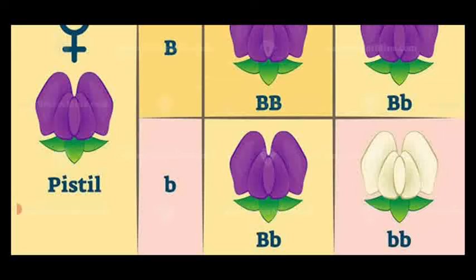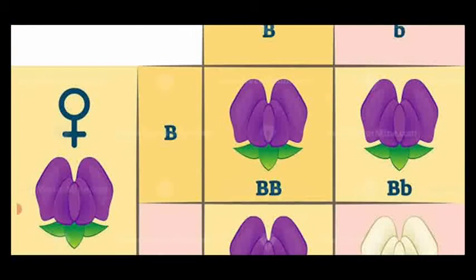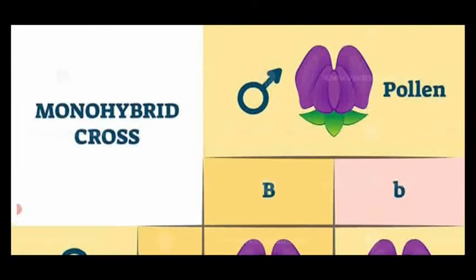The last one, see, has both recessive alleles, small b, small b. So it resembles the other parent, the recessive parent, that is white color. So this is the ratio 3:1, which proves the monohybrid cross.